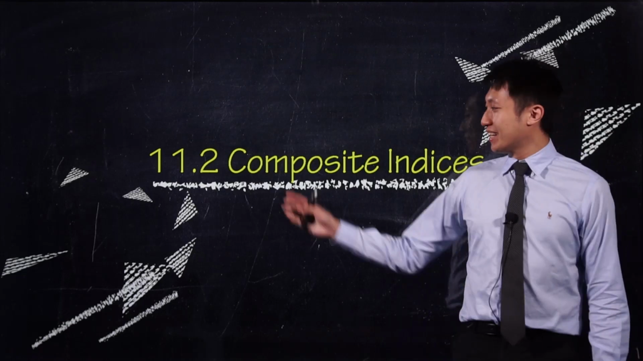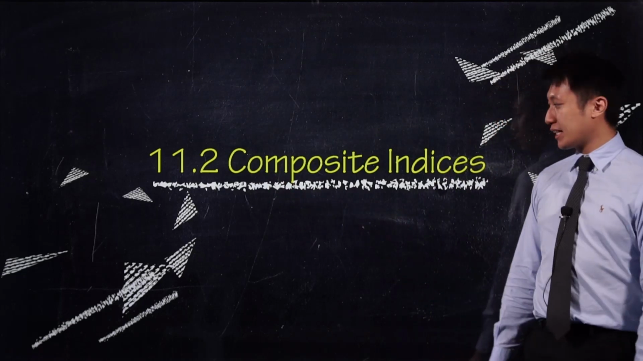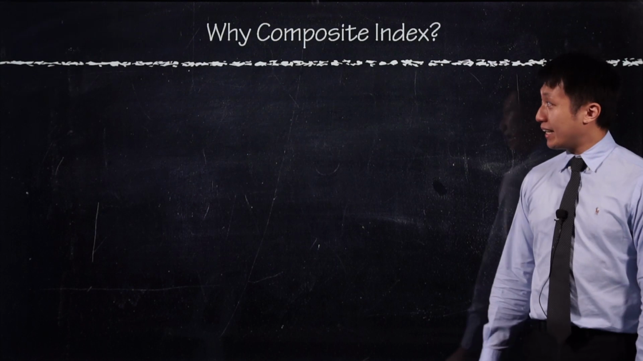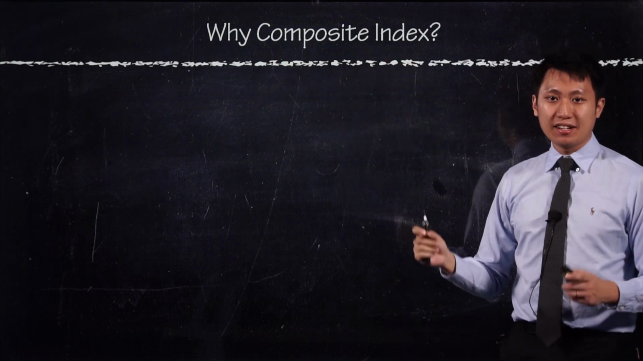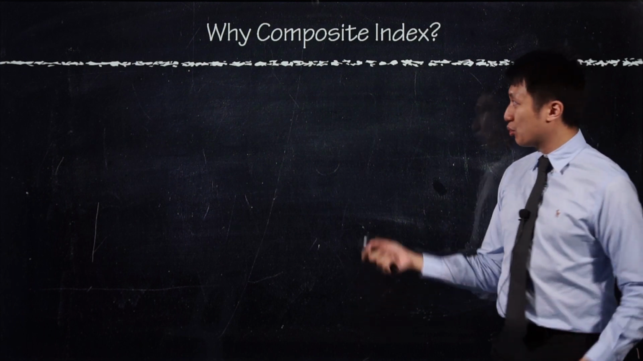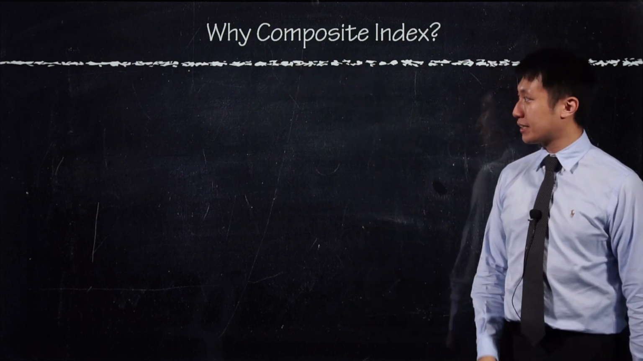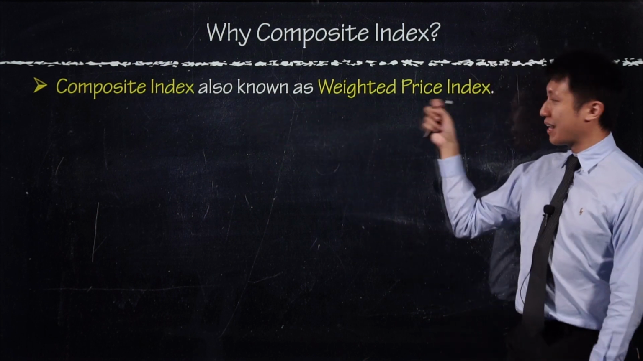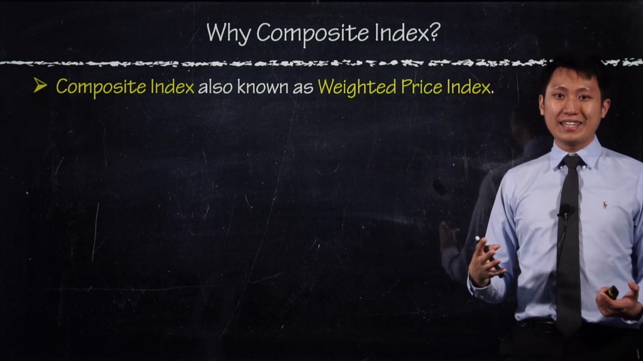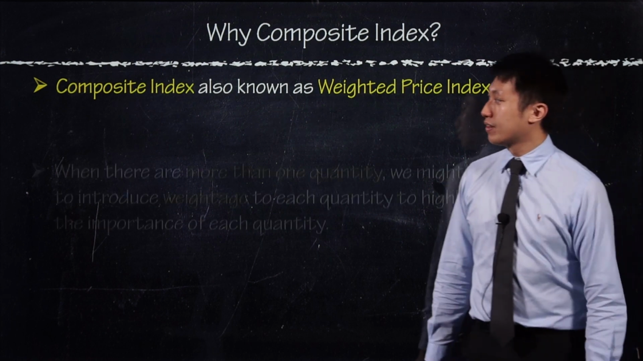Yo, welcome back. So now let's talk about composite indices. Index is singular and indices means plural. So why composite index? Composite index is also known as weighted price index. So weightage will be taken into account.